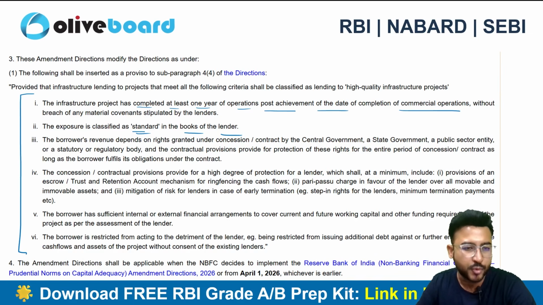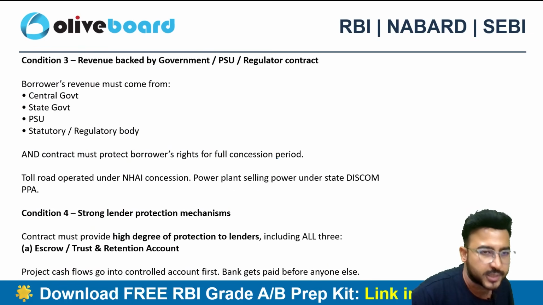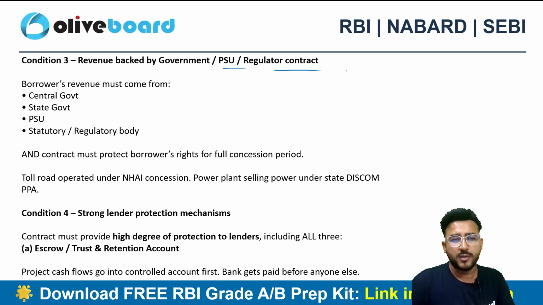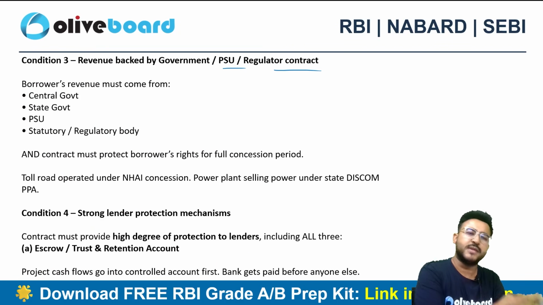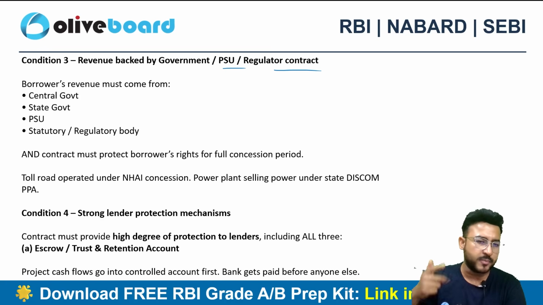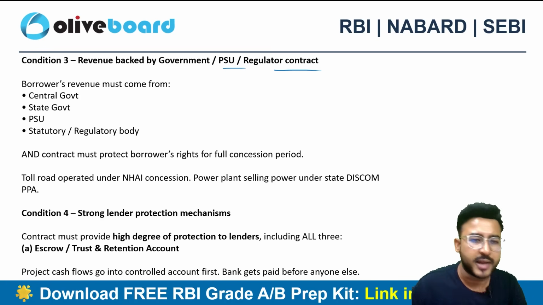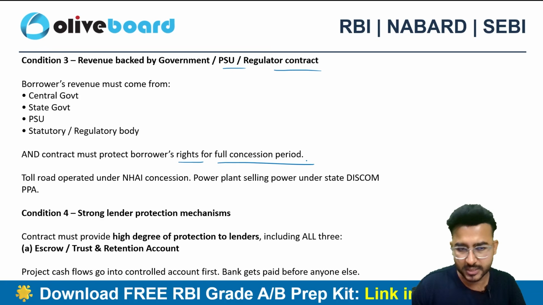That's the main motive. Third one, the borrower's revenue depends on rights granted under the concession or the contract by the central government, state government, public sector entity or the statutory regulatory body. So the revenue is backed by a government, PSU or regulatory contract, and the contract must protect the borrower's rights for the full concession period.